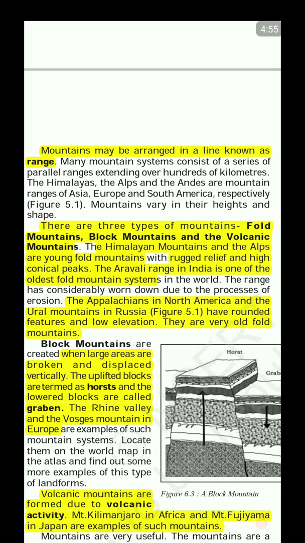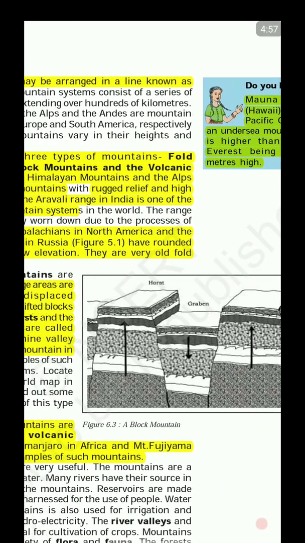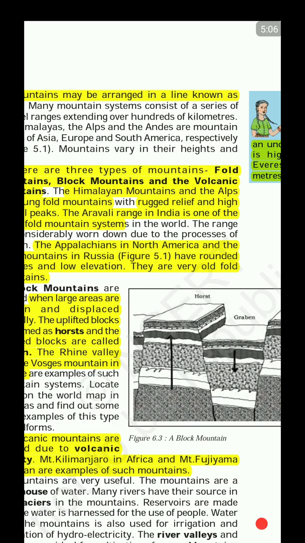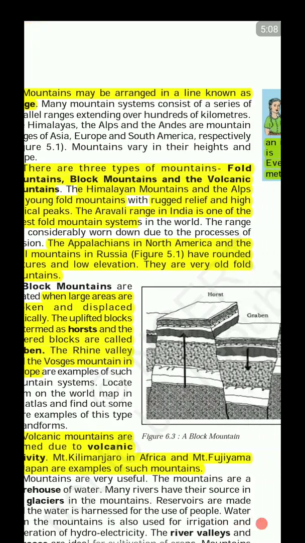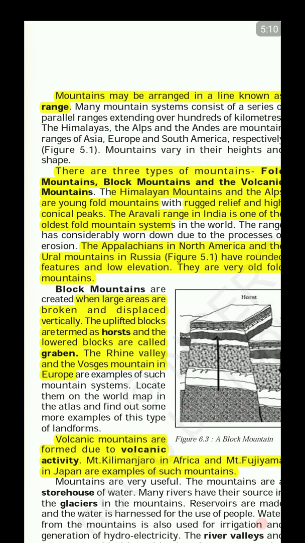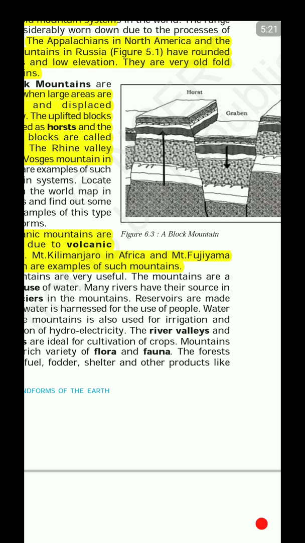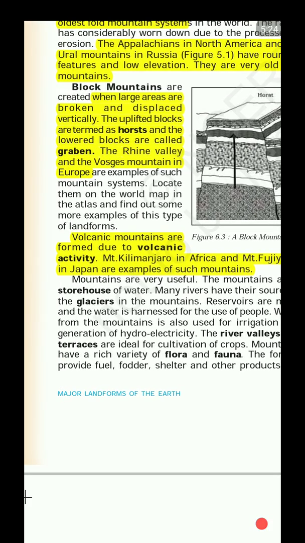Block mountains are created when large areas, as you can see here, are broken and displaced vertically. The uplifted blocks are called horsts, and the lowered blocks are called grabens. The Rhine Valley and the Vosges Mountain in Europe are examples of such a mountain system. The next are the volcanic mountains, which are formed due to volcanic activity. Mount Kilimanjaro in Africa and Mount Fujiyama in Japan are examples of such mountains.